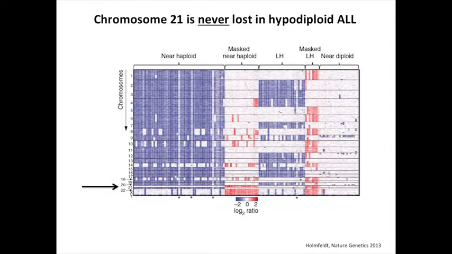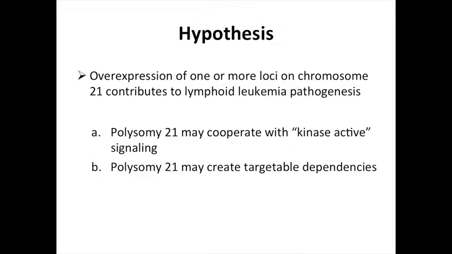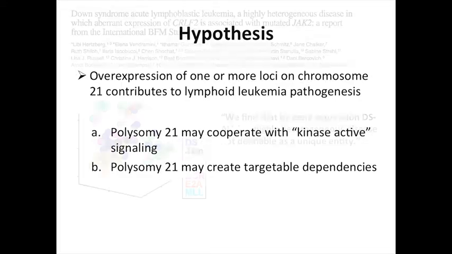I just want to highlight this recent paper about the hypodiploid ALL, and we were very struck by the fact that these are tumors that have basically 24 chromosomes. They've lost every copy of one of the chromosomes except 21 is just never lost. So there's really something about a balance between something on 21 and ALL. So we're hypothesizing that overexpression of one or more loci on chromosome 21 by this amplification event may contribute to lymphoid leukemia pathogenesis, and one may cooperate with a kinase active signaling and may create targetable dependencies.